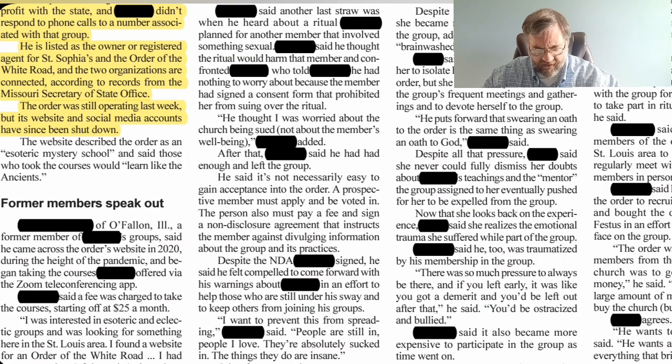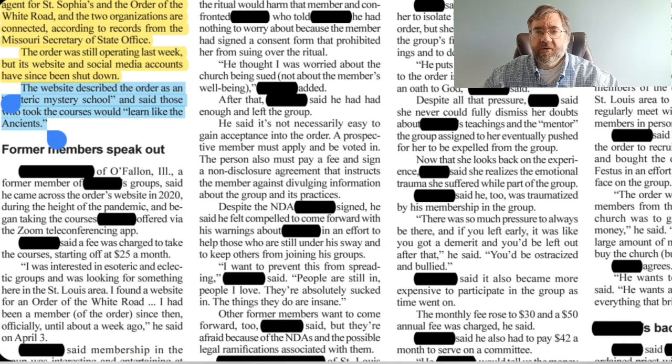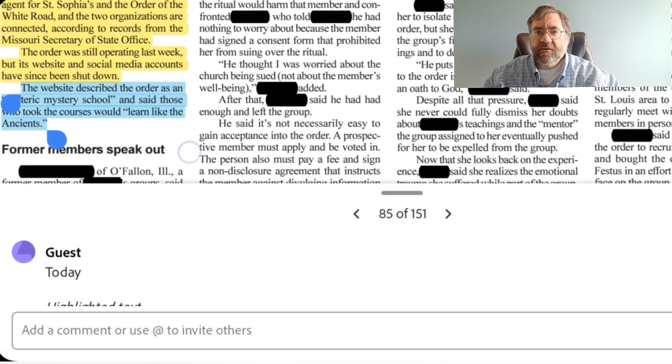The website described the order as an esoteric mystery school and said that those who took the courses would learn like the ancients. That's something that we can potentially verify. So we'll go ahead and highlight that paragraph in yellow as well.